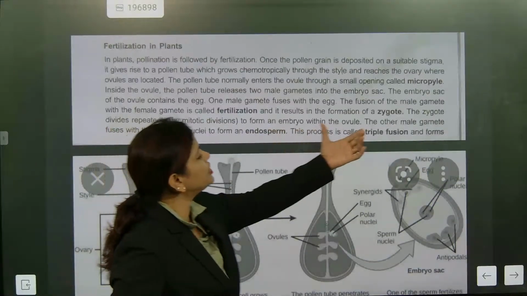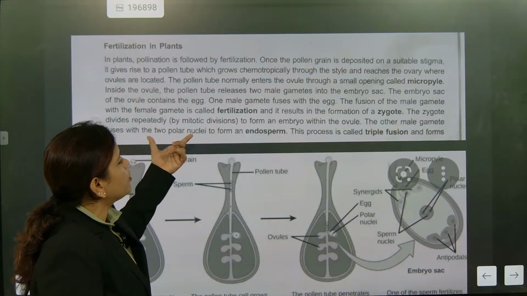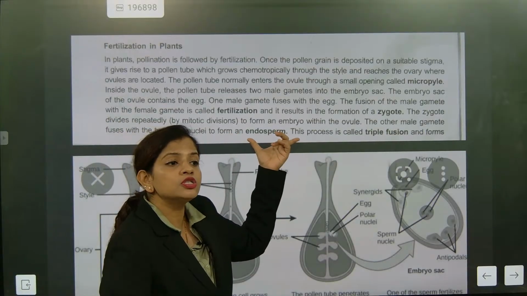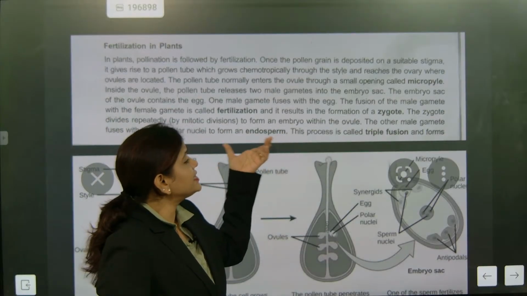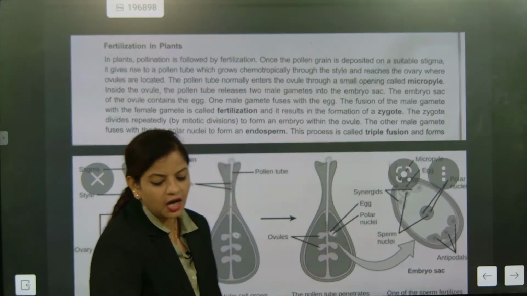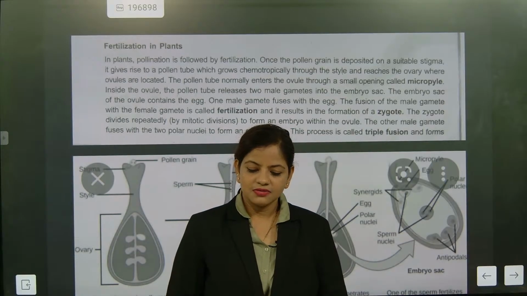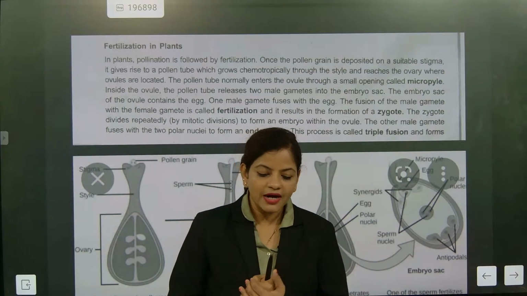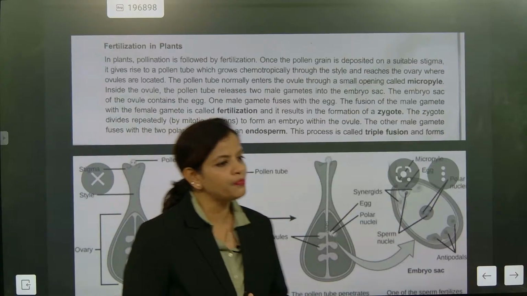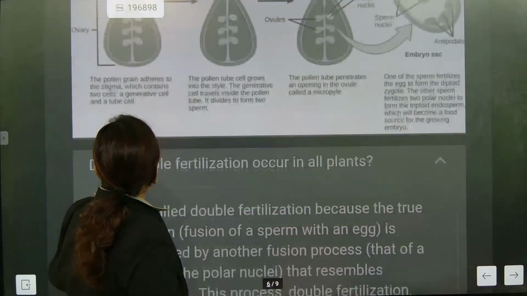So the embryo forms within the ovule. The other male gamete fuses with the two polar nuclei to form endosperm. And this process is called triple fusion. I hope you have understood. This is the most important section we need to understand.